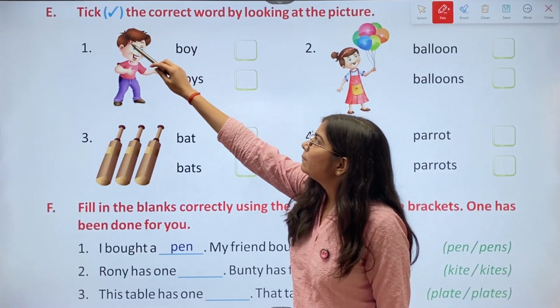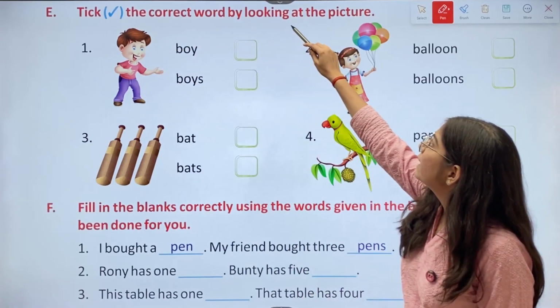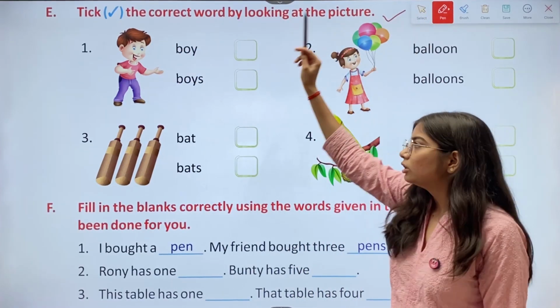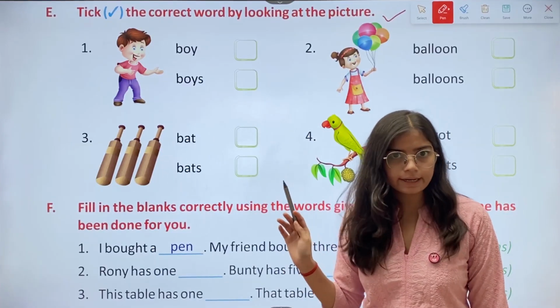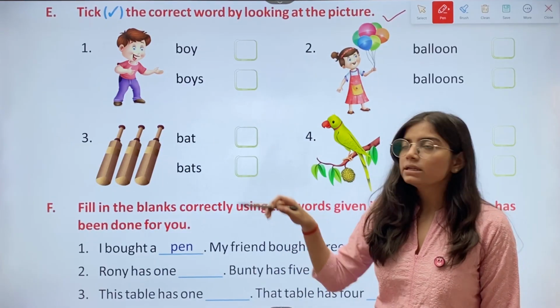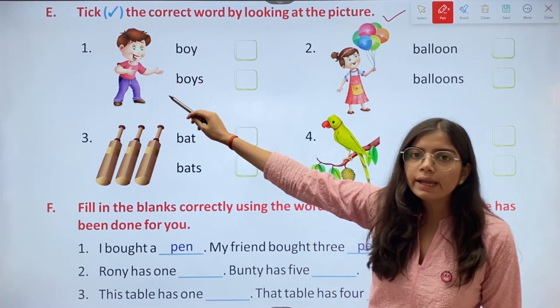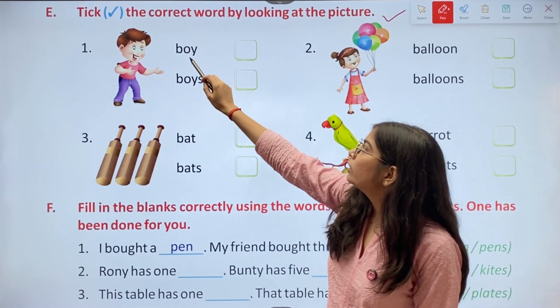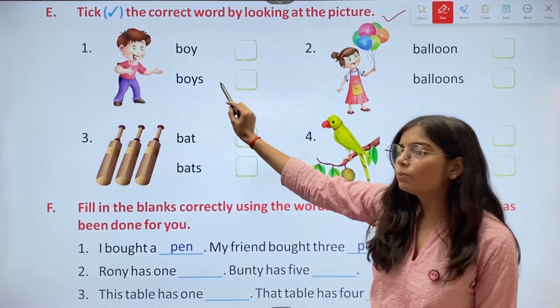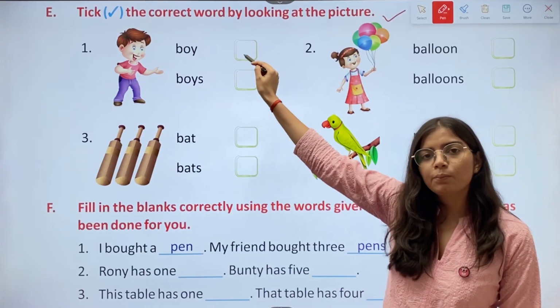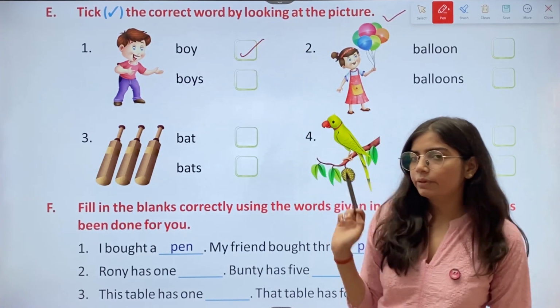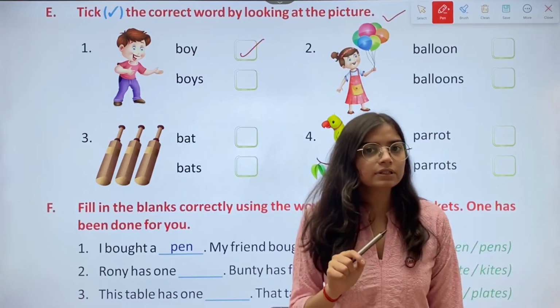Then we have E part. Tick the correct word by looking at the picture. So we have to tick on the correct word by looking at given pictures. First, we have a boy here. So what we'll tick on? Boy or boys? The correct answer is boy, because there is only one person, right?